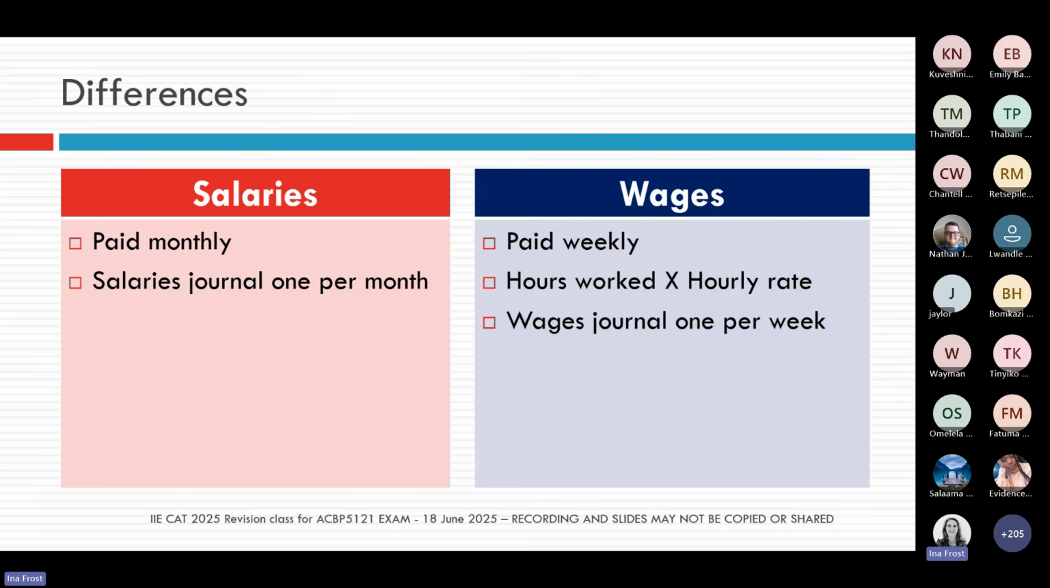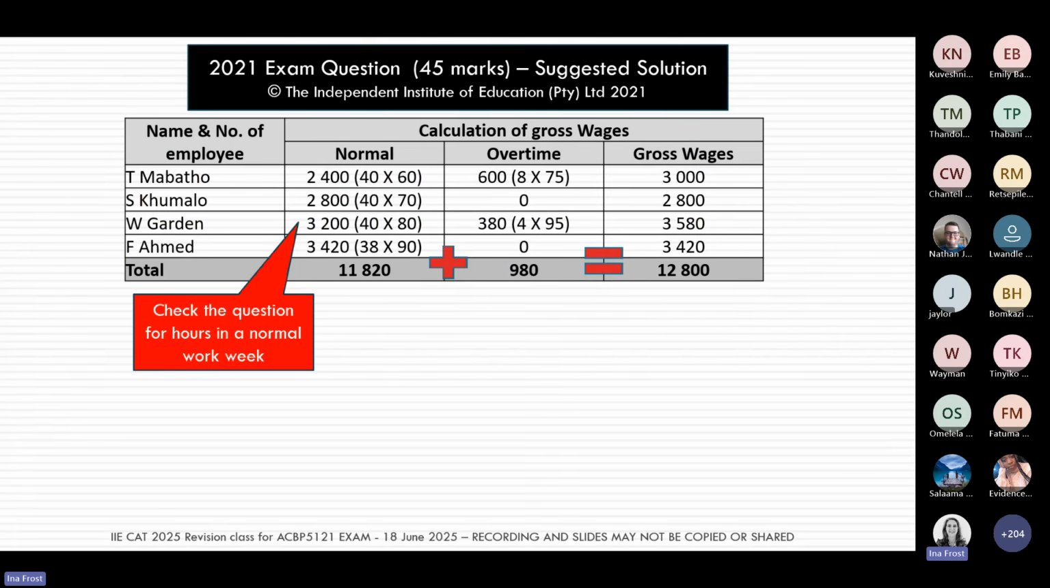And so for the wages, then we are going to have a wages journal per week. So potentially we can have something like 52 wages journals, but for salaries, there'll only be 12 because there's only one per month. So when it comes to wage earners, the first thing that we need to calculate is the gross wages for the week. And the gross wages is normally made up of the normal time and the overtime.